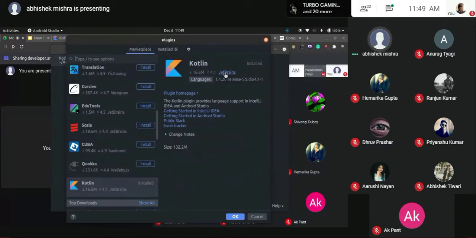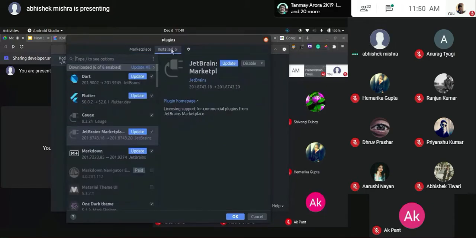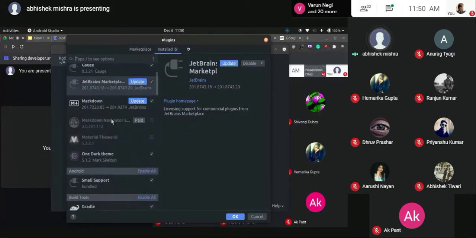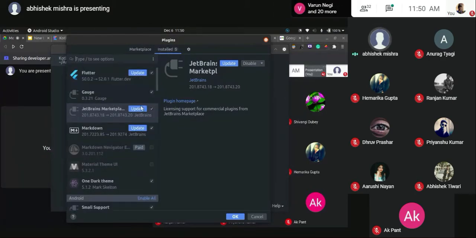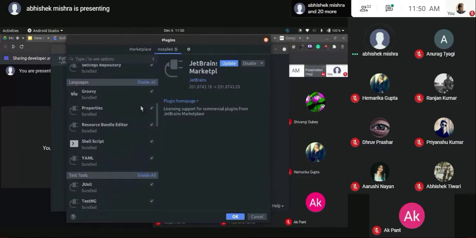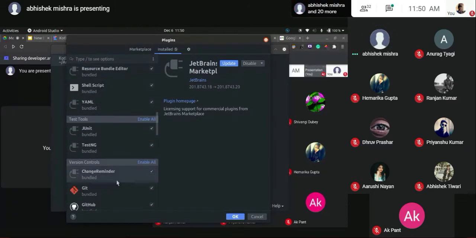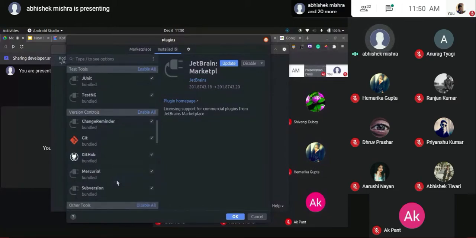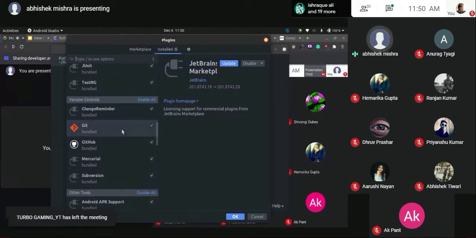And you have also this term, just a second, I skipped this one. Who made this plugin? It was made by JetBrains, that I just showed you the site of Kotlin Playground. And in the installed section, you will see the plugins that you have pre-installed, and it will also tell you about updates, not necessarily required if you want to save some space. And okay, so these are the plugins for version control.